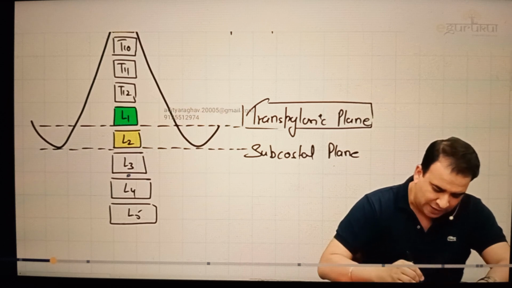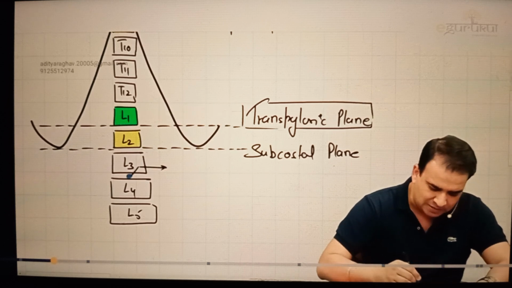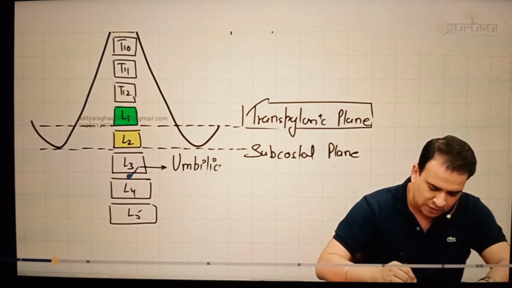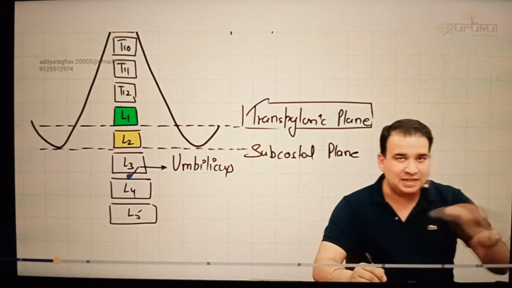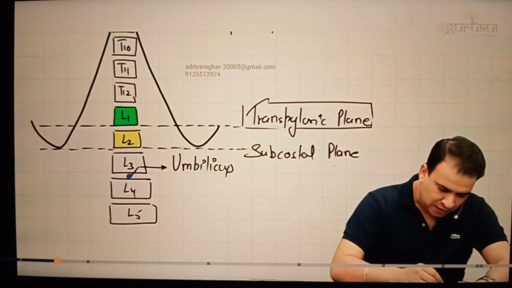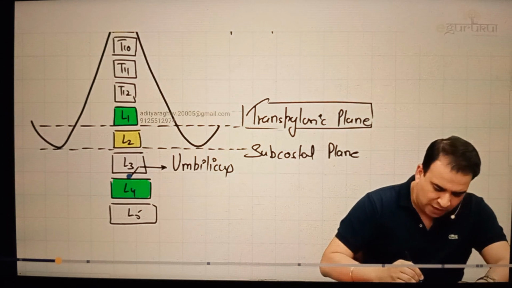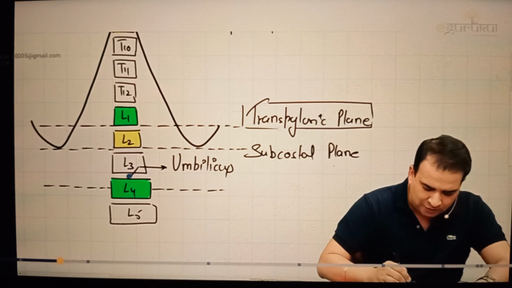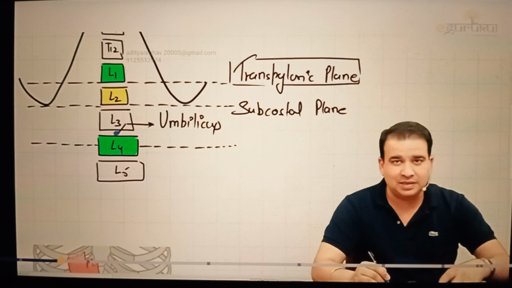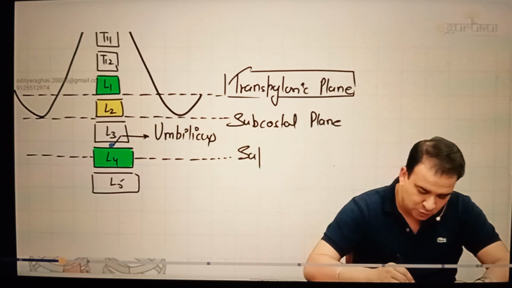At the junction of L3, L4, at the intervertebral disc of L3, L4, is the level for the umbilicus. Well, obviously the nerve supply or the spinal segment of the umbilicus will come from T10, but the level of the umbilicus we're talking about, that is L3, L4. It is between L3 and L4. Now, if I take a line from the body of the L4 vertebra, not upper border, lower border, I'm talking about the body, this is the line which goes through the highest point of the iliac crest. This is called the supracristal plane.